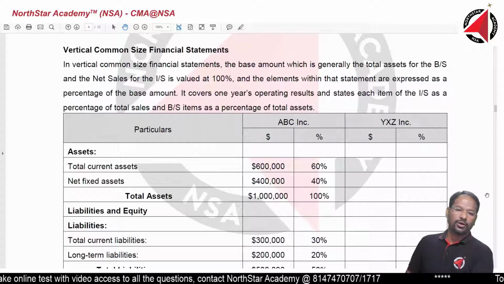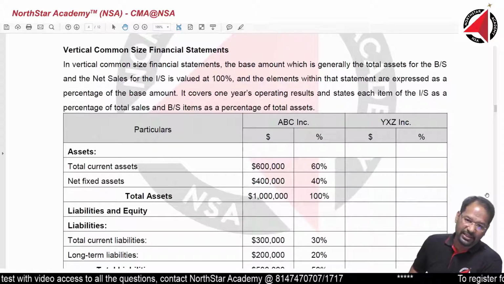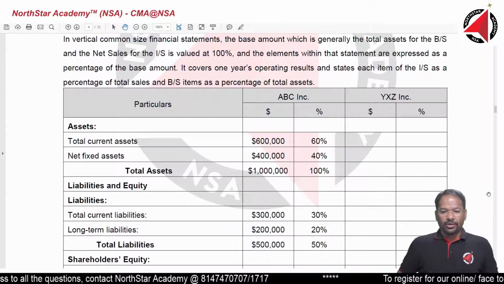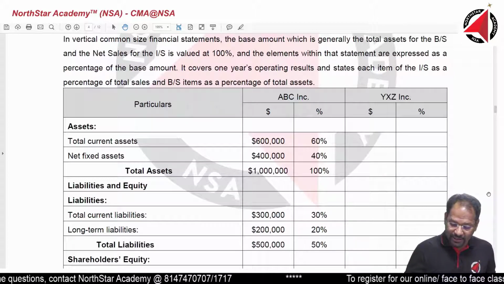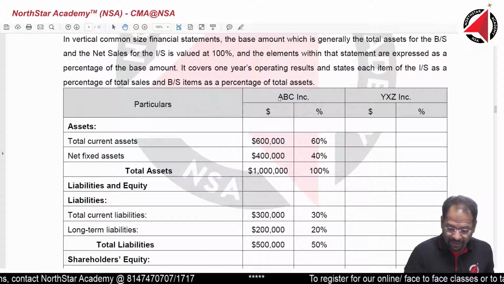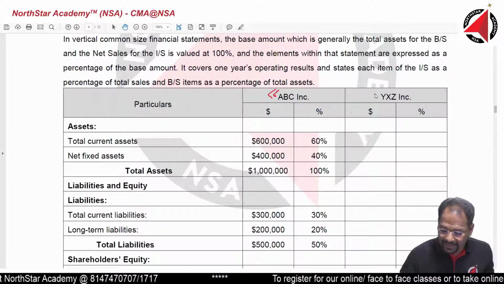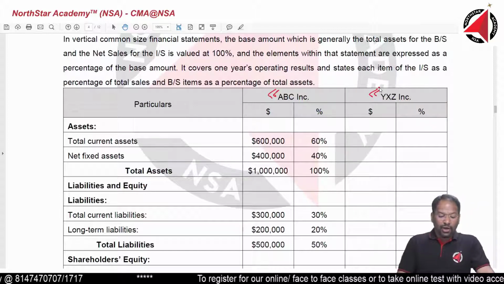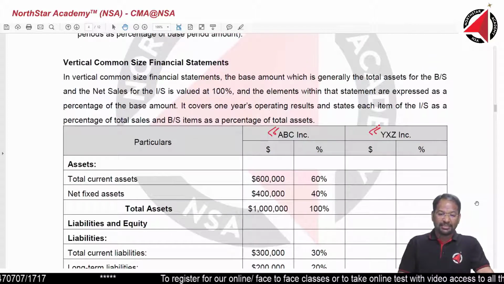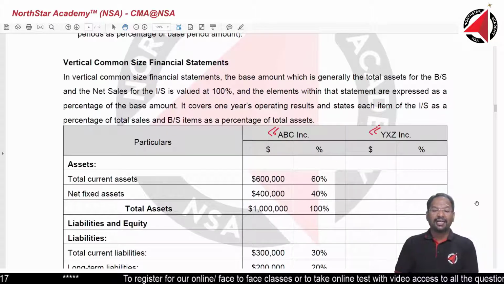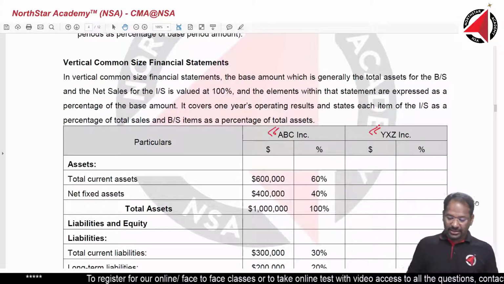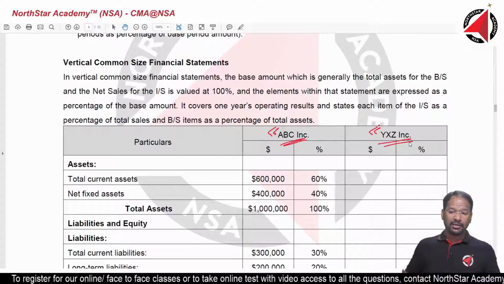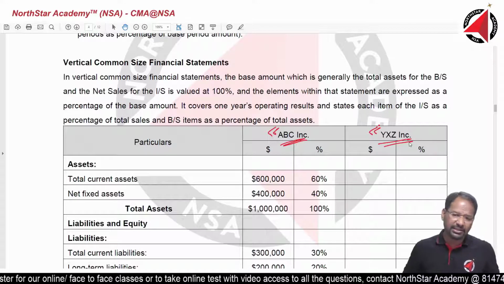Next one, vertical common size financial statement. Like I said, vertical common size financial statement. So we have shown two balance sheets, ABC Inc. and XYZ Inc. What was the objective of vertical common size financial statement? Same period and different sizes of company. So this is my company ABC Inc. and there is another, maybe very big company, another company from the same industry, my kind of business.